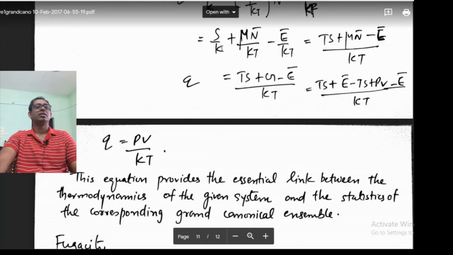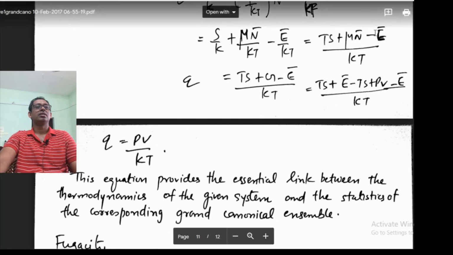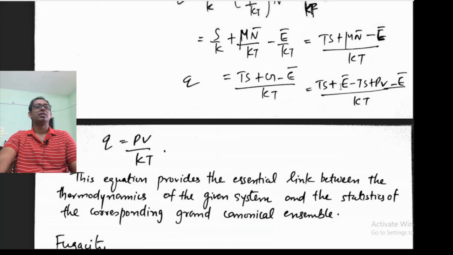Here T is missing, so I multiply this as S and k with T. So Ts plus mu n bar minus E bar over kT. So Q is now equal to Ts. Mu n bar is G, that we have seen. Mu n bar is the Gibbs free energy, so that is written here. This is Gibbs free energy. This is minus E bar over kT.